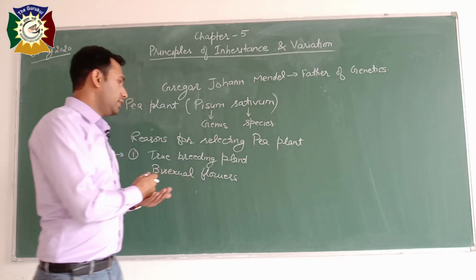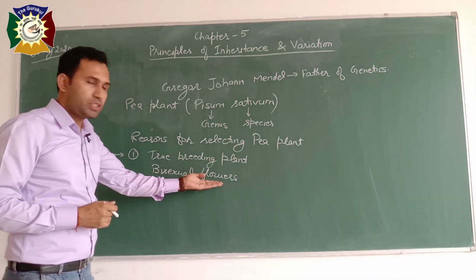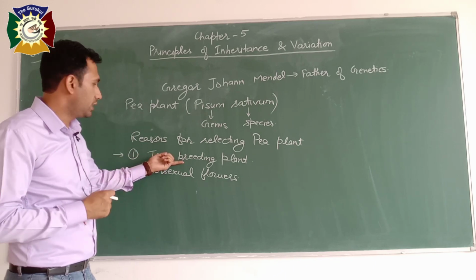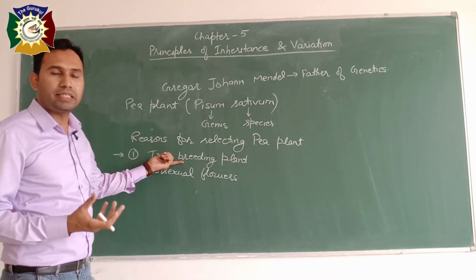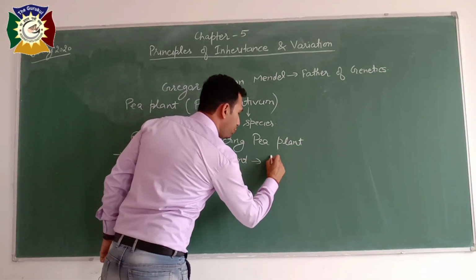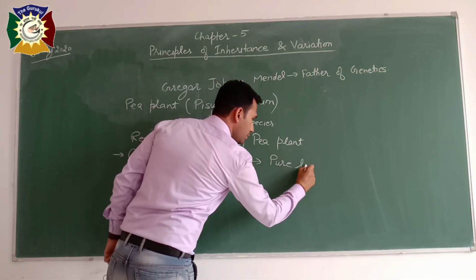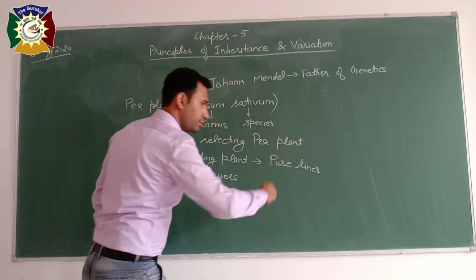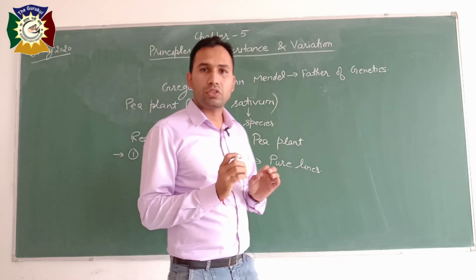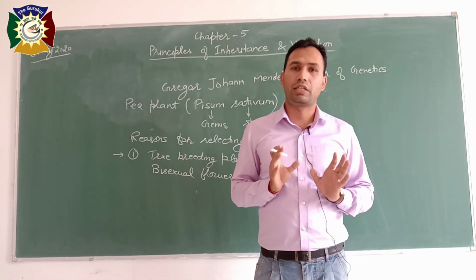Due to the bisexual nature of the flowers, this plant can self-pollinate, and whenever a plant can self-pollinate, it will produce pure lines. So we can easily find pure lines of pea plant.